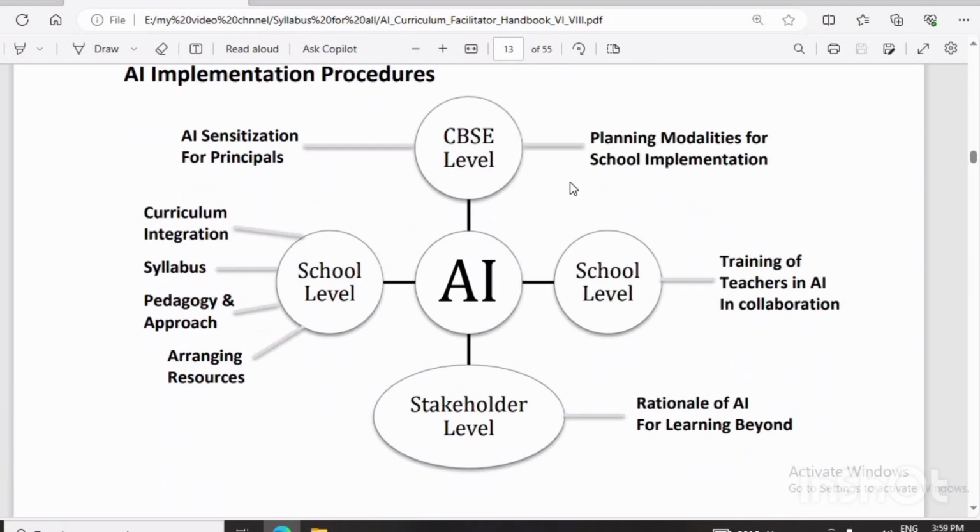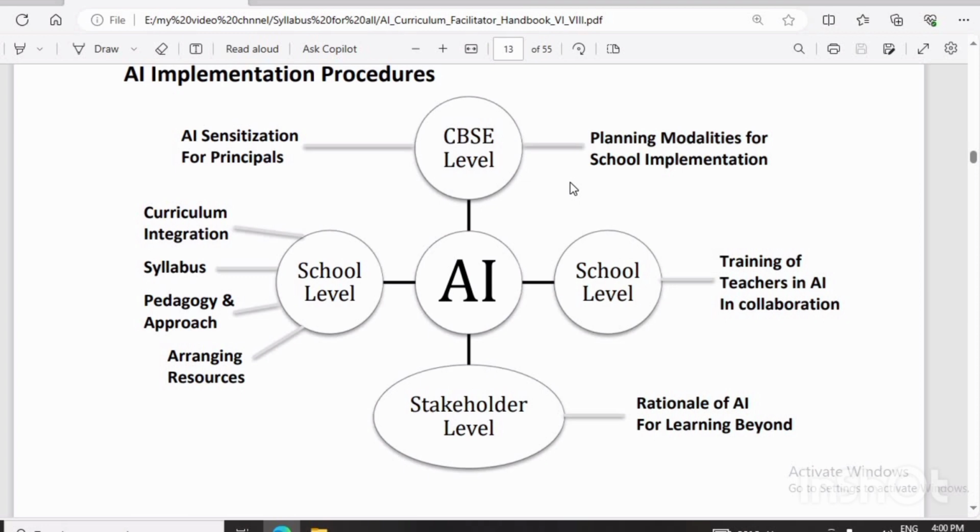Then the AI implementation procedure, how AI is implemented in the school. So what is the school level activity? The curriculum integration, syllabus, pedagogical approach, and arranging the resources like the teachers and other resources. That is, if we are learning on an online platform, it is the responsibility of the school that they will arrange the computer lab or the computers for the students. Then another is the training for the teachers in AI in collaboration.